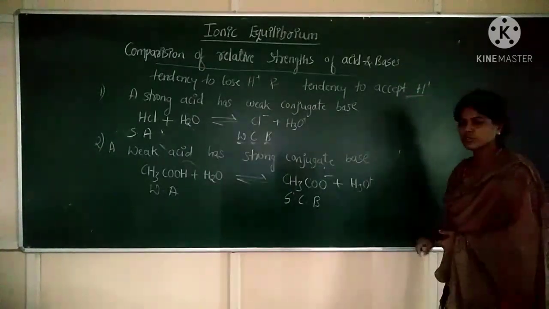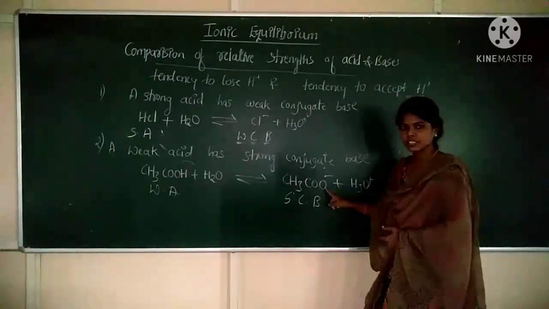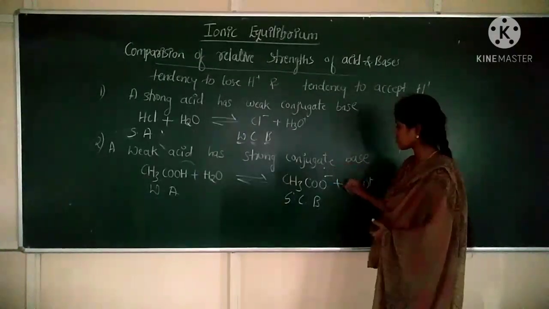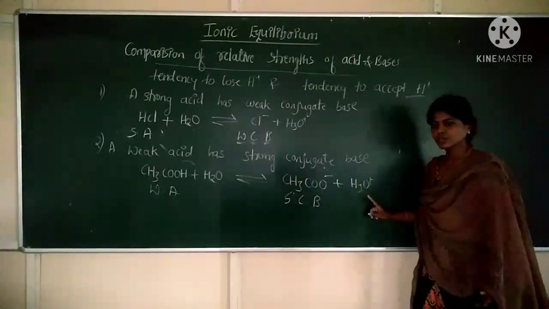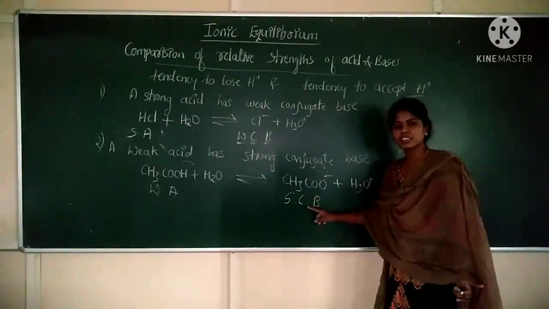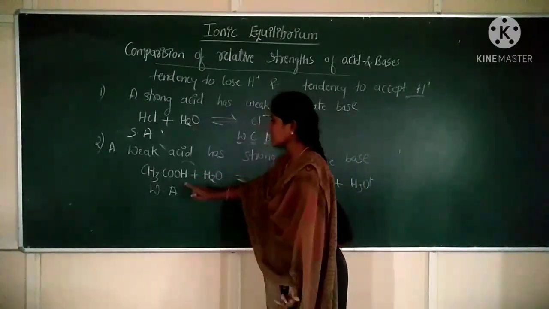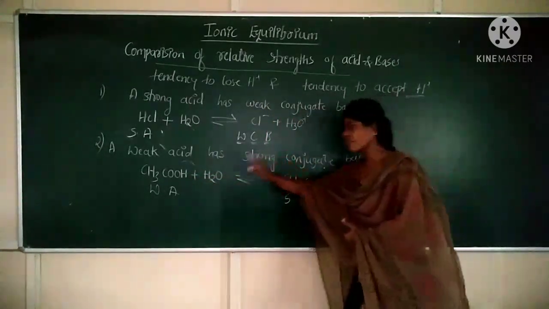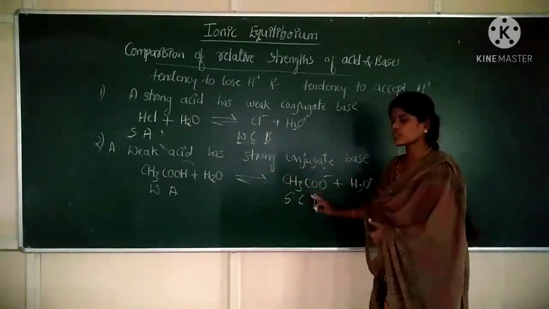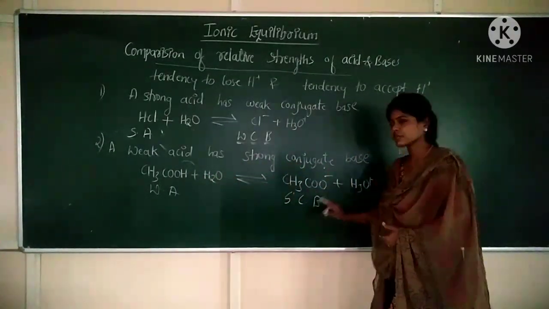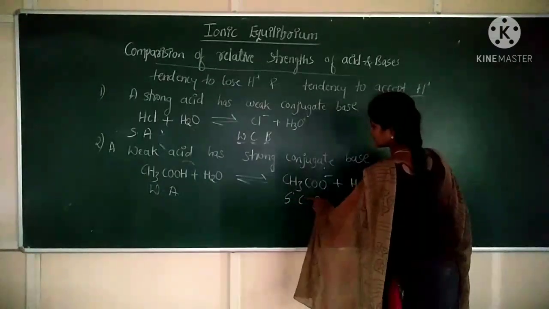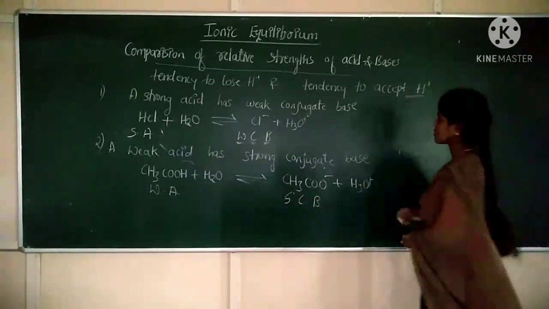Here CH3COO minus can easily accept a proton from H3O plus so that it can again become CH3COOH. So CH3COOH is a weak acid, and the conjugate base formed by a weak acid is always a strong conjugate base. Clear?